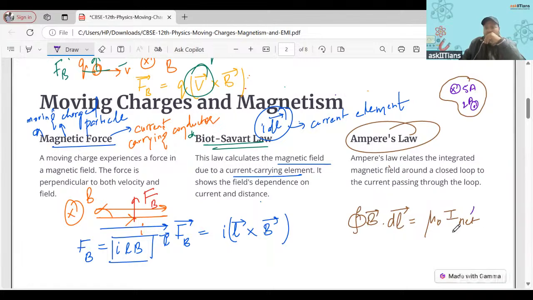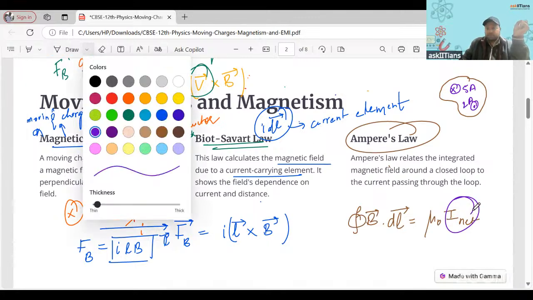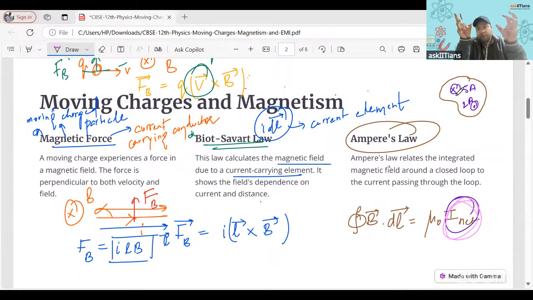So what do you think would be the I net? What value should I put here? It should be 3 ampere, because one current is going into the plane, one current is going outside the plane. And what do you think the magnetic field would be in which direction? Should it be clockwise or anti-clockwise? Because the net current of 3 ampere is into the plane, the magnetic field would be along this direction.